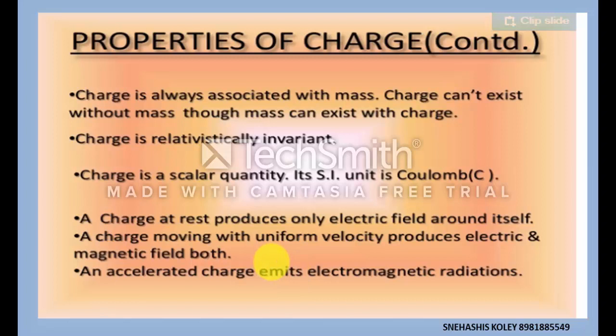Another type of electromagnetic radiation is UV radiation. This type of radiation is emitted when electrons release energy to attain their ground state configuration from an excited state. UV radiation is harmful for us. And the next one is X-ray, which is produced by slowing down a charged particle inside an atom.